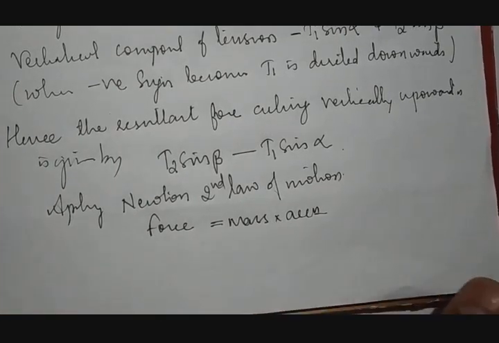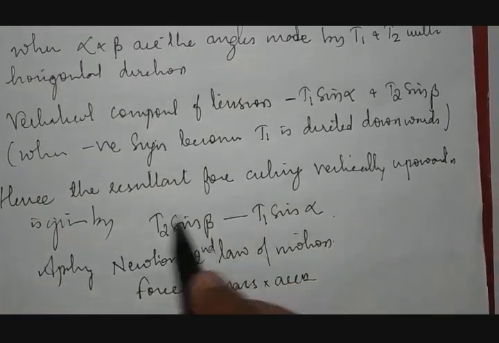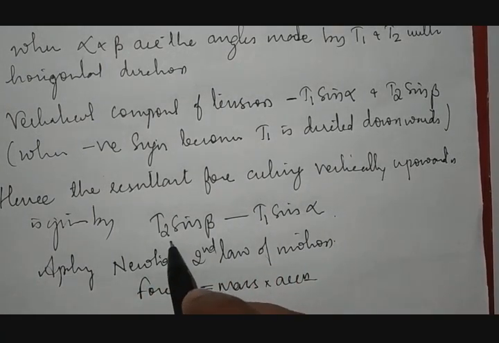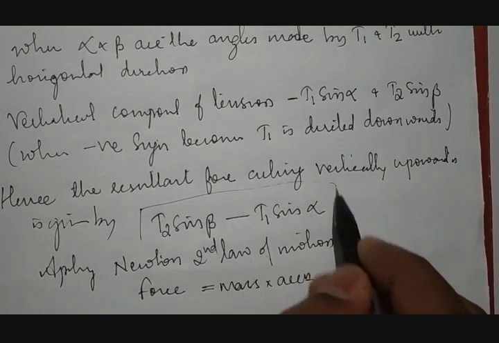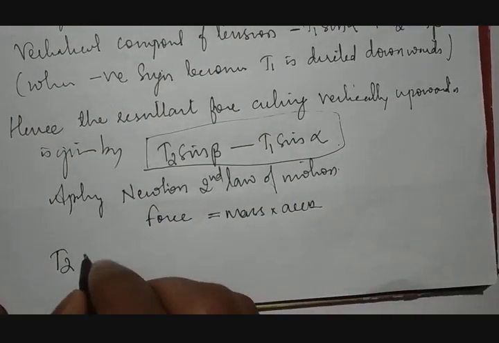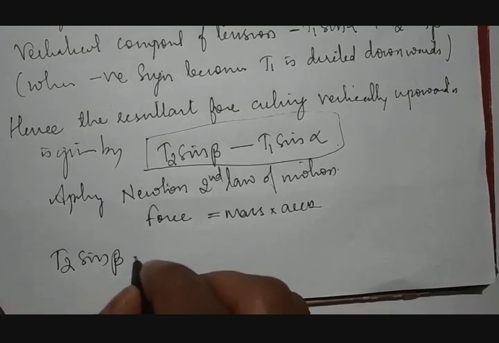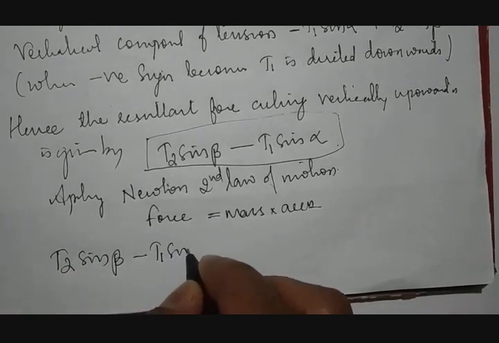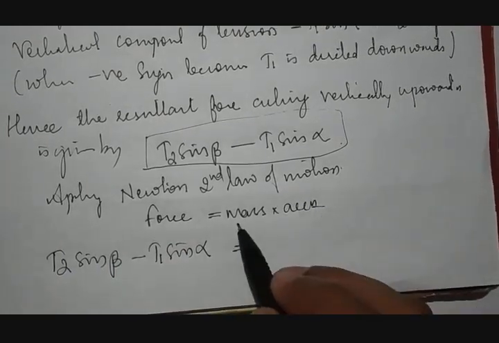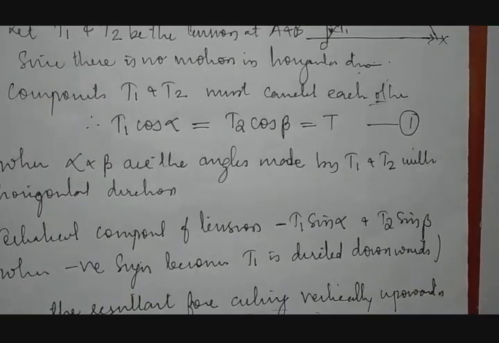In this, what is force? The resultant force acting vertically upward is this. So this becomes the force here. Therefore, force is equal to T2 sine beta minus T1 sine alpha, which is equal to mass. What is mass here?